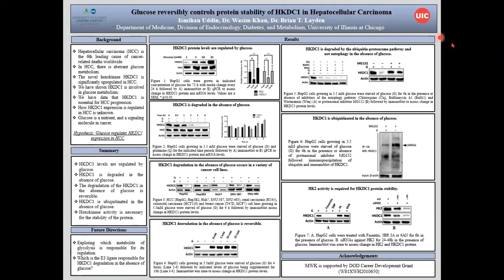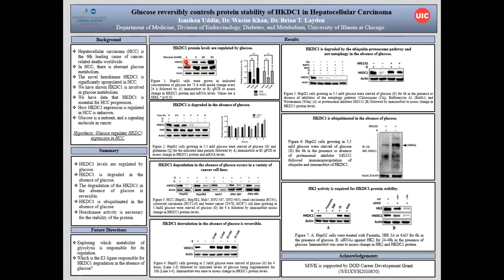As background, glucose is a nutrient and a signaling molecule within cancer. Thus, we hypothesize that glucose regulates HKDC1 expression in hepatocellular carcinoma. Now, in this first figure, we see HepG2, which is a common HCC cell. We vary different levels of glucose concentrations here, ranging from 1 millimolar all the way to 25 millimolar.